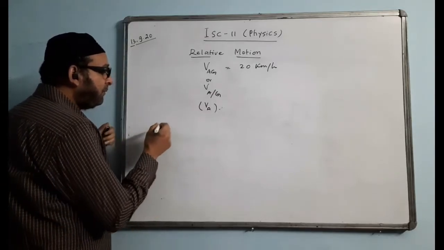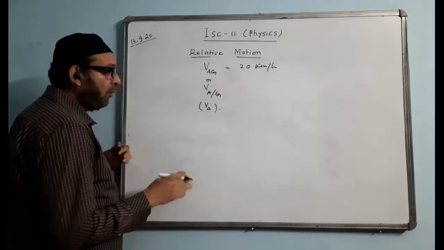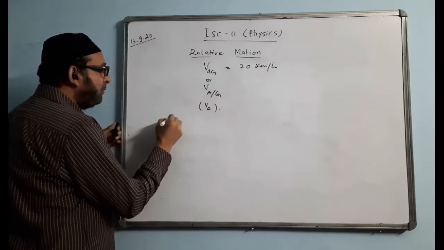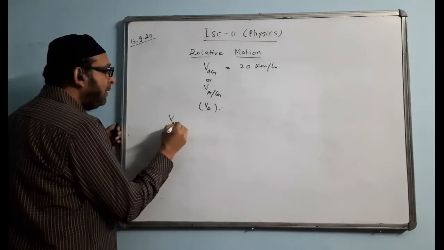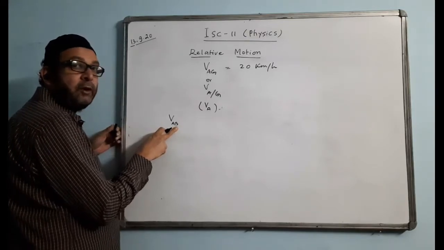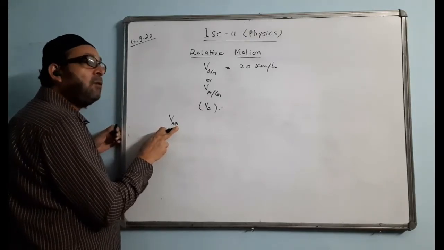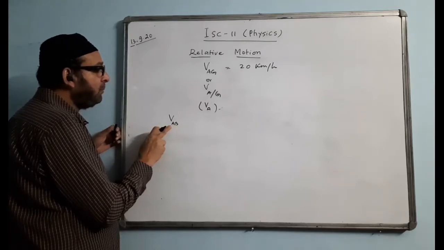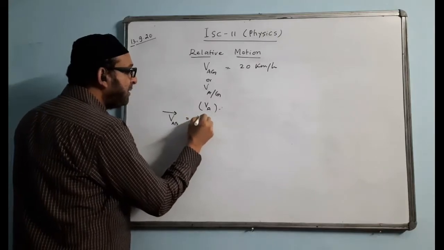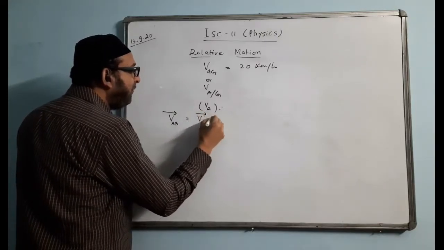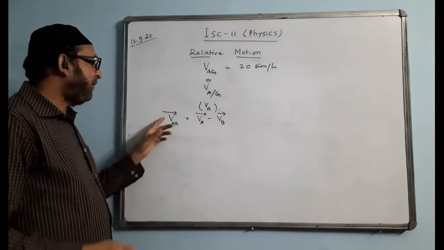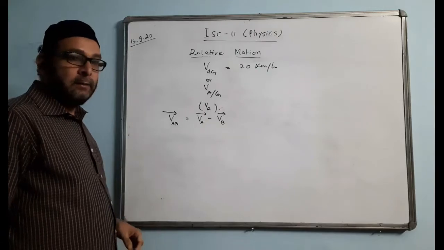But suppose two bodies are in motion with respect to the ground. How to find the velocity of one body with respect to the other body? For that we will be writing a formula. We read it this way: relative velocity of A with respect to the body B. B is another body which is also in motion with respect to the ground. Both the bodies are in motion. The relative velocity is a vector. So the definition says relative velocity will be equal to the vector difference of the velocities of the two bodies. Vector difference. VAB will be equal to VA minus VB.